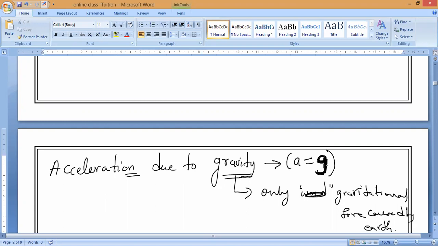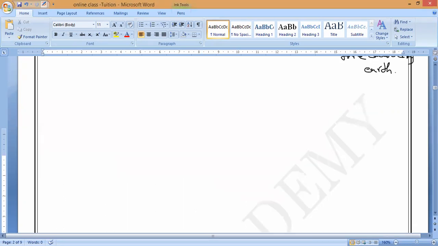Now, what you should always remember: acceleration due to gravity is small g, and the gravitational constant is capital G. Tamil Selvan, respond to me. Now let us see acceleration due to gravity. Sai, try to understand.